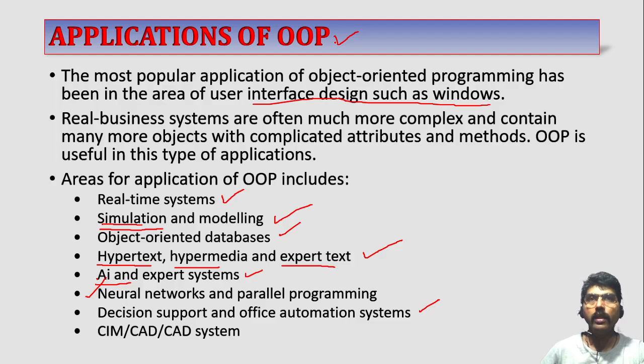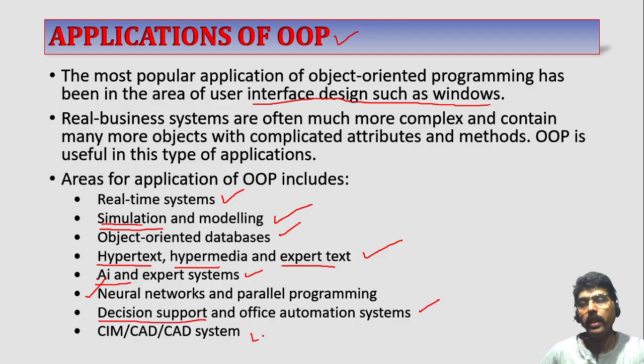Nowadays, the data analysis is a very important part of the IT. So we have to decide. Here we have to take many decisions. In that case, we have to build some software. That software can be decision-making software, or office automation software, which can be written using OOPS.